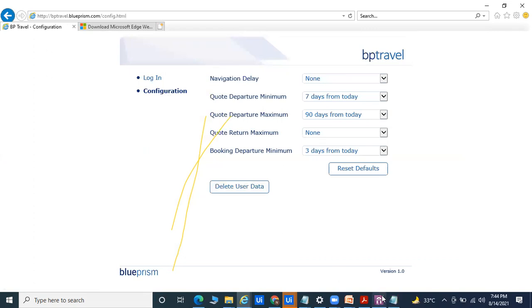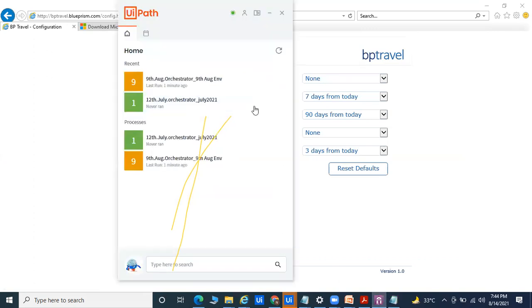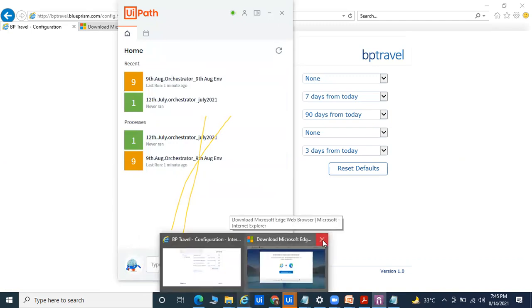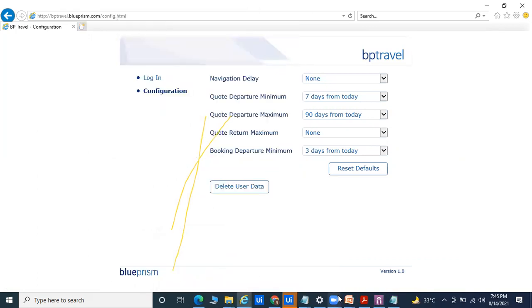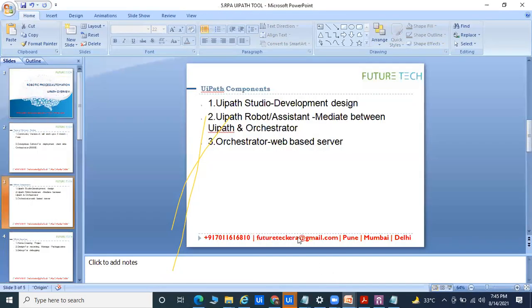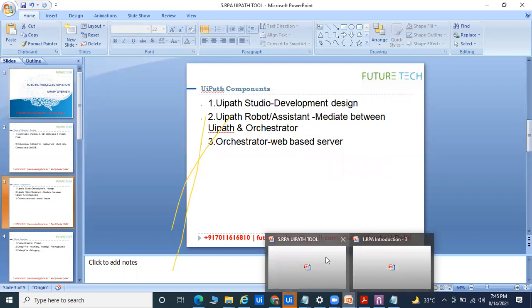That is the work of your RPA tester. They check whether the process is working fine or not. This is called the RPA tester job. But if you're going for RPA tester, your knowledge should be the same as an RPA developer, then you are able to check. A normal software tester cannot check this type of thing. Okay, so we have discussed this part.